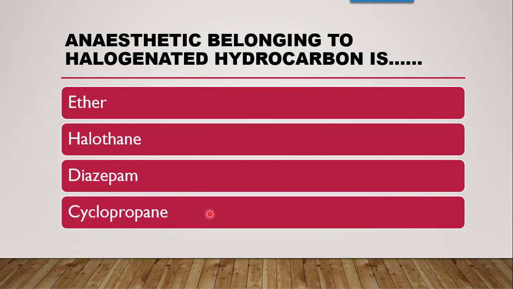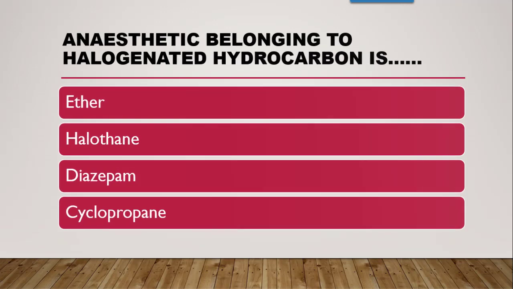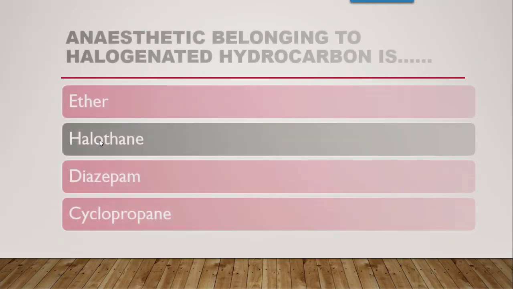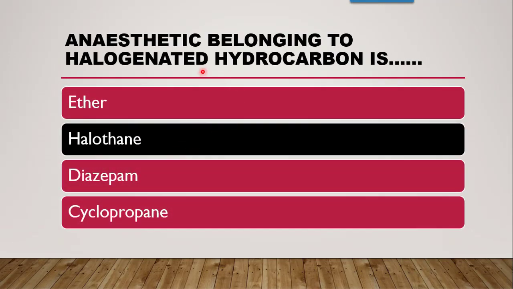Cyclopropane is also a general anesthetic, but it belongs to only hydrocarbons, since it contains only hydrogen and carbon, and it occurs in the gaseous form. So the correct answer is halothane. The anesthetic belonging to halogenated hydrocarbons amongst these is halothane, and other halogenated hydrocarbons are chloroform, ethylene chloride, etc.